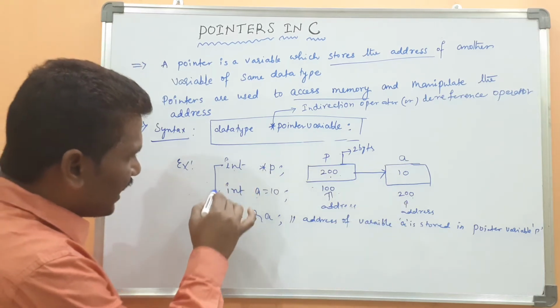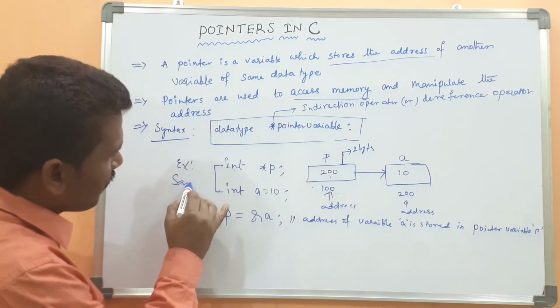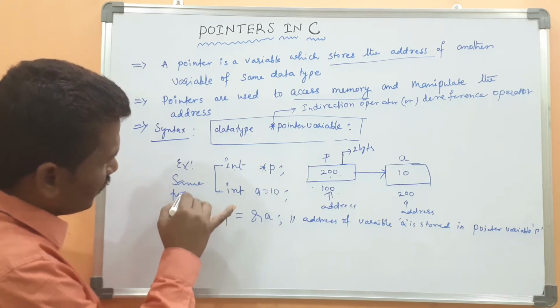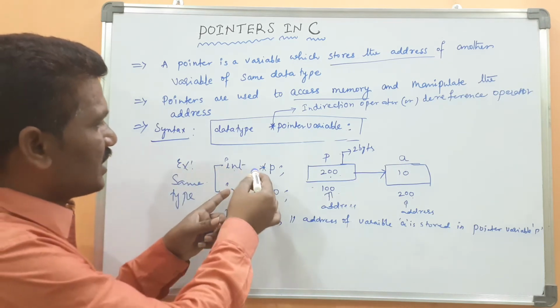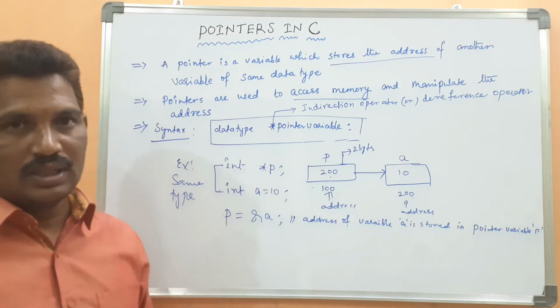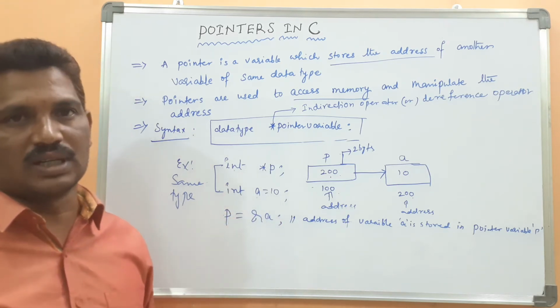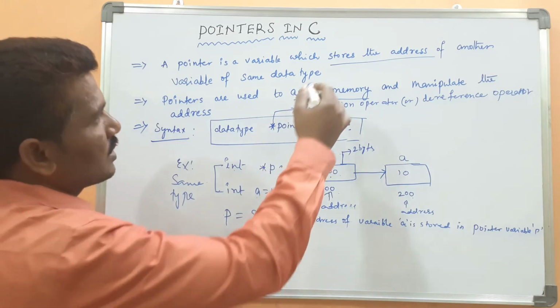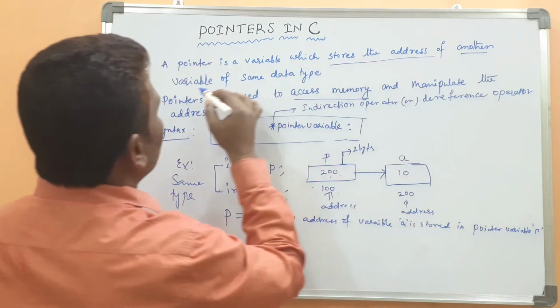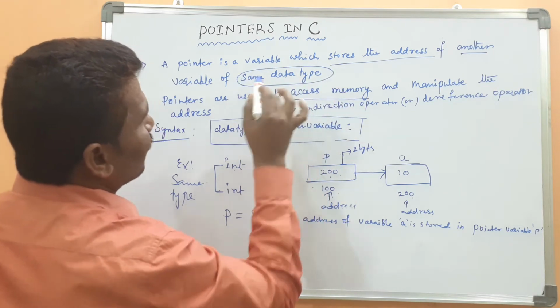Here both should be the same data type. Because it is integer, if it is a float and you are storing the address in a pointer variable, that can't work. The compiler shows an error, because we store the address of another variable of the same data type.